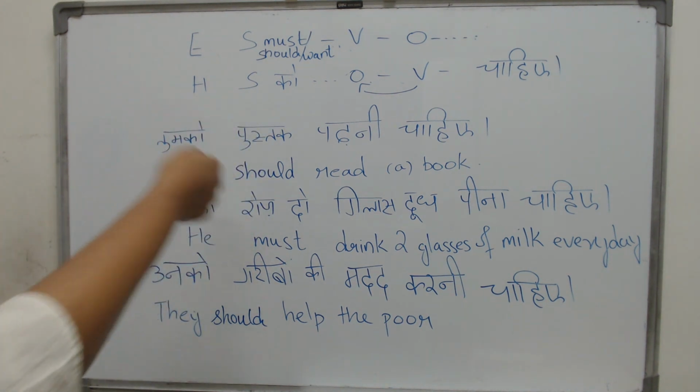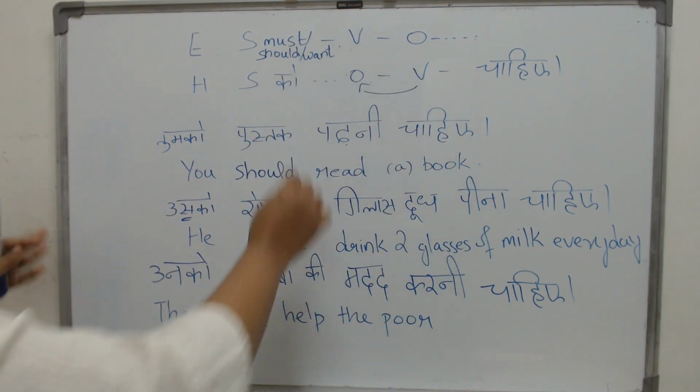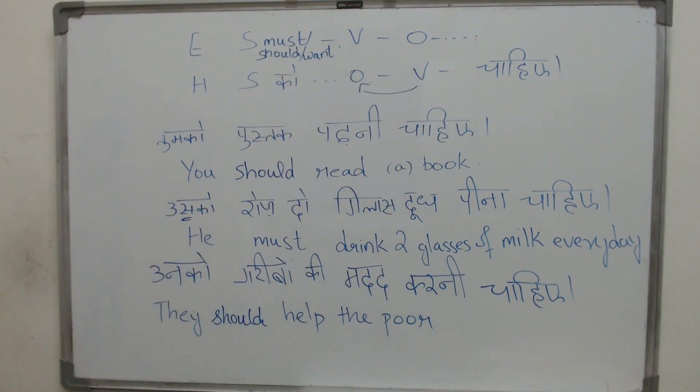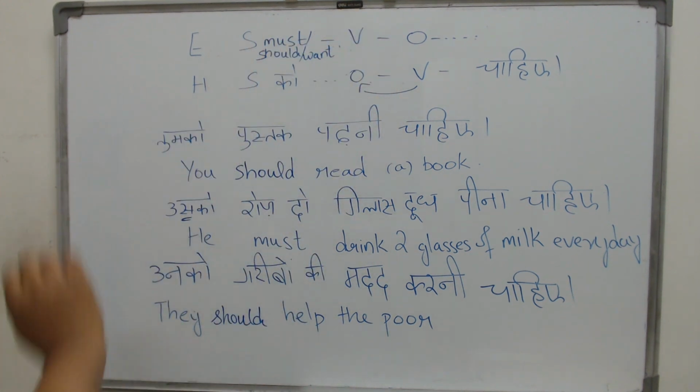When you write a sentence in Hindi, please remember your verb should take the gender and the number of the object just before it. It's the direct object. It should take the same number and the gender. What do we mean by that?